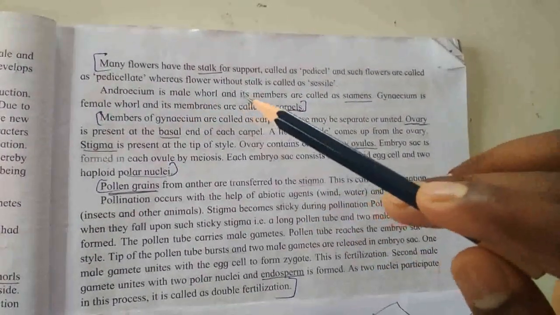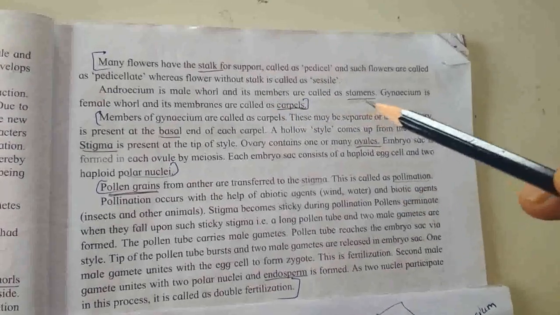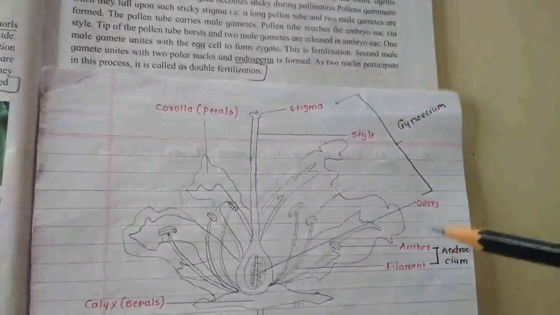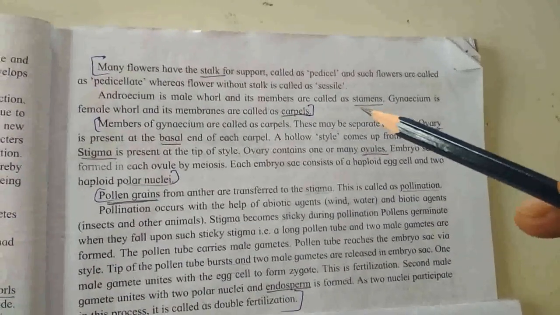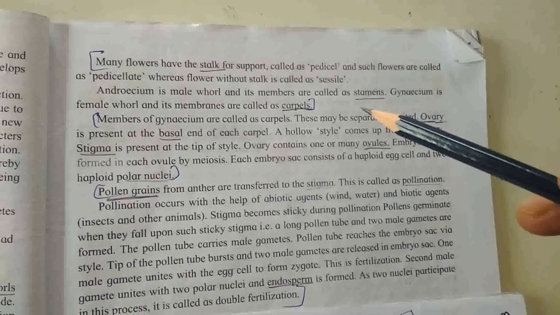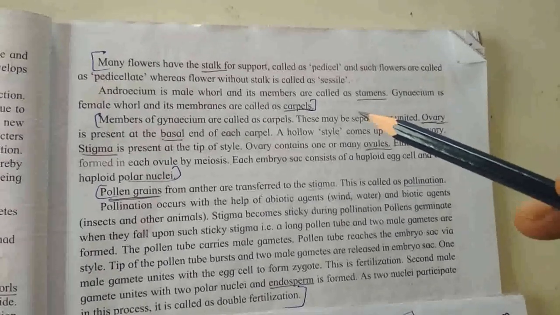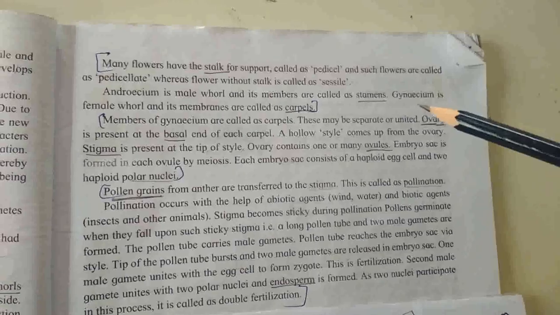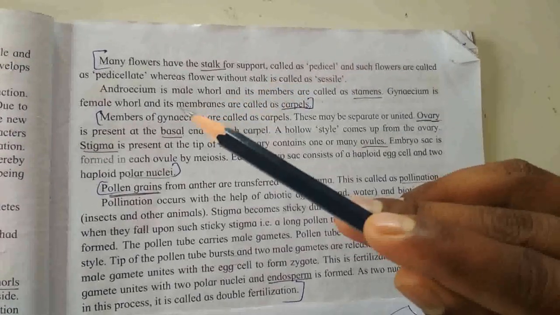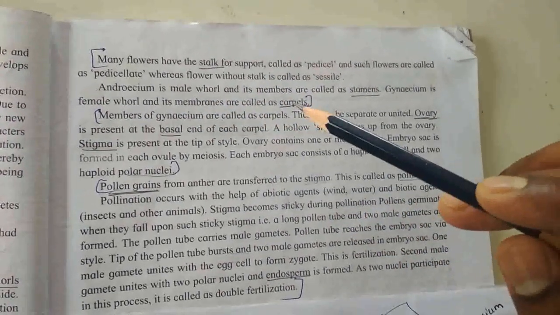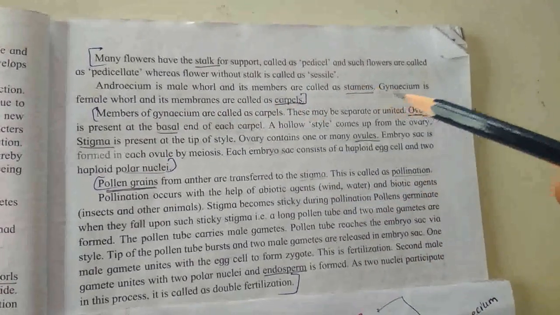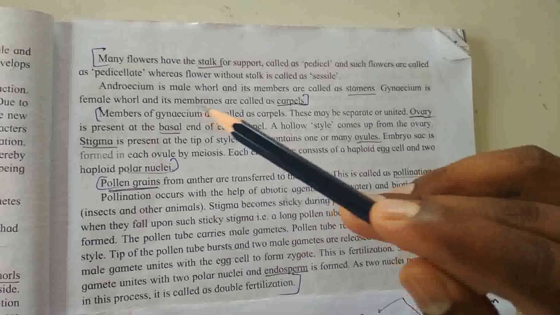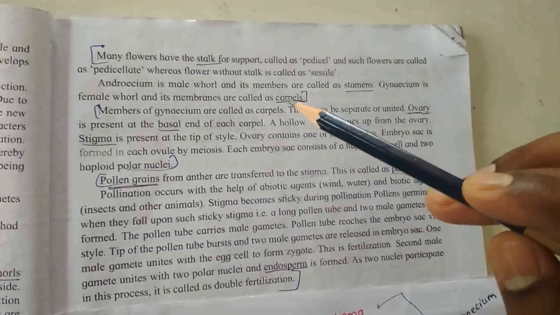Androecium is the male whorl, and its members are called stamens. A stamen is a small thin male part in the middle of a flower that produces a fine powder. Gynoecium is the female whorl, and its members are called carpels.